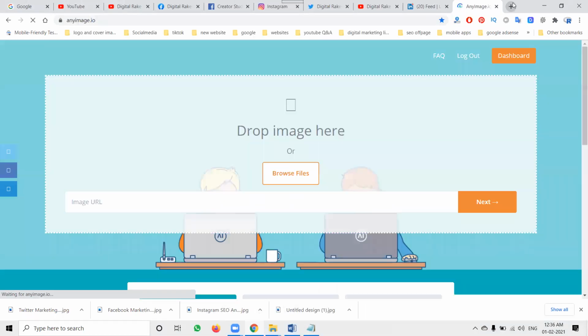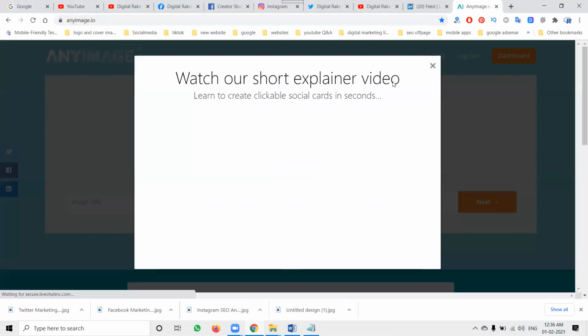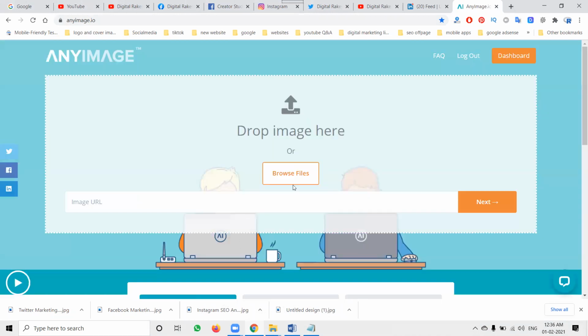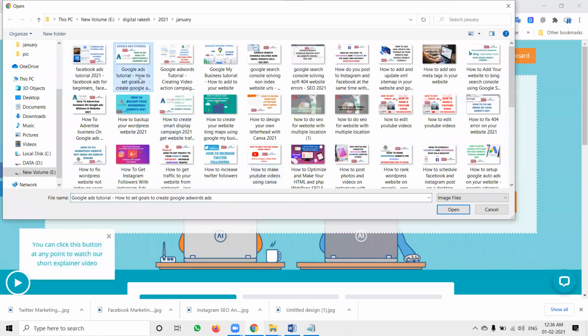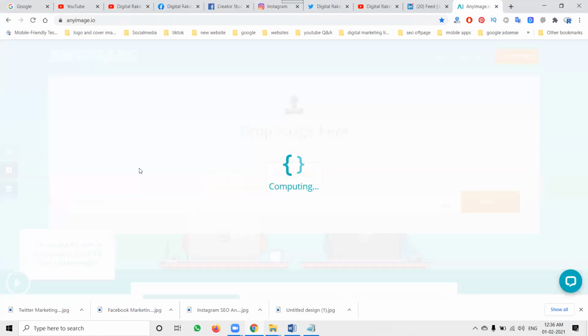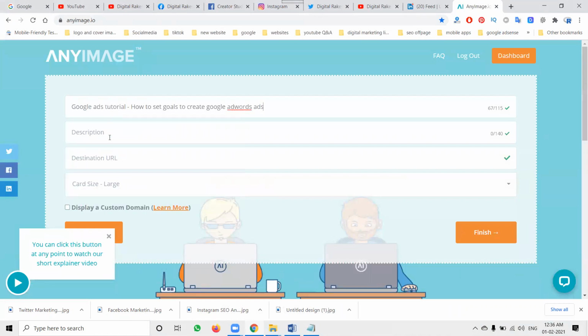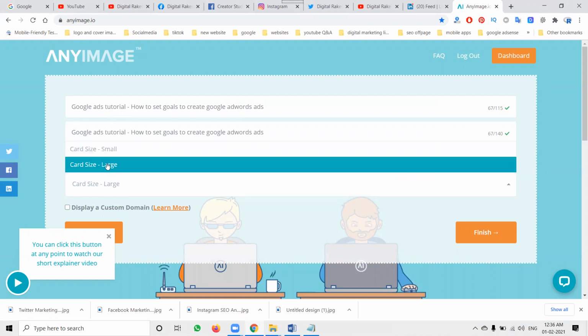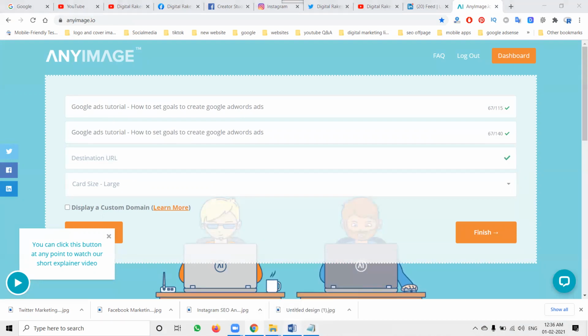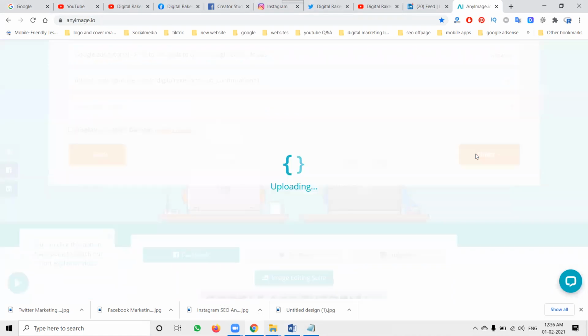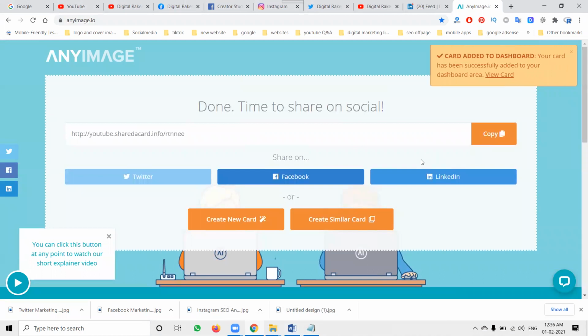Everyone can use this tool. It's a free tool. How does it work? We can give the image URL, or we can upload the image by browsing to where the image is. Upload, title, description, and you choose whether to show the image small or large. I'm setting it to large. After that, select the URL, copy this option, finish. No need to go to any other option. It's a simple method you can follow.